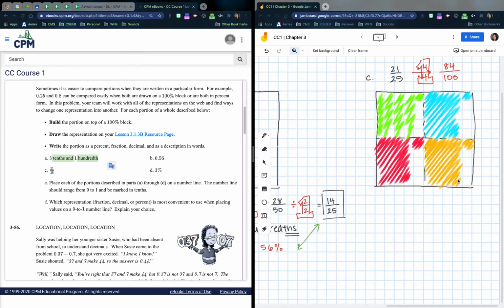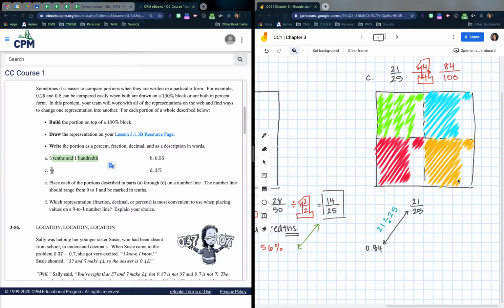All right, moving on. So 21 out of 25. Okay, the way to do this, the works every time way. So one way you can do it is you can get your denominator to be 100. So 84 hundredths would be my decimal. So 0.84. The way that you do it every single time, that works every single time, is you take your numerator, divide it by the denominator. You take your top number, divide it by the bottom number.